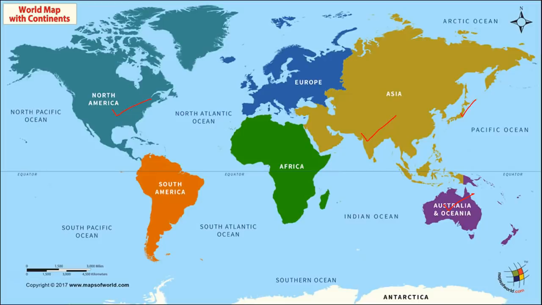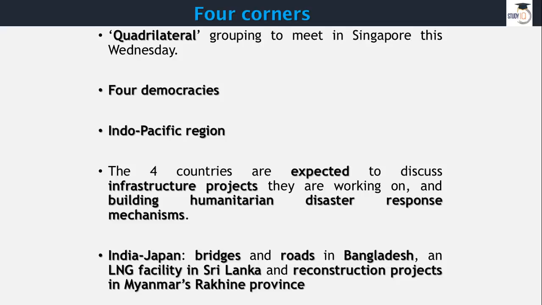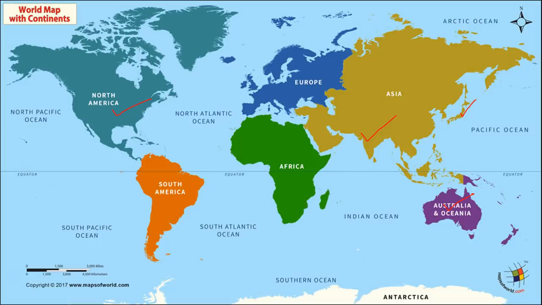Now the thing is, some common things. The first one, as we have discussed, all four of them are democracies, and the other thing is their main focus, this Quad's main focus is the Indo-Pacific region. Now this is not the first time that we are discussing Indo-Pacific region on this platform.